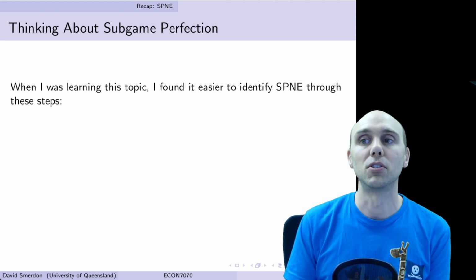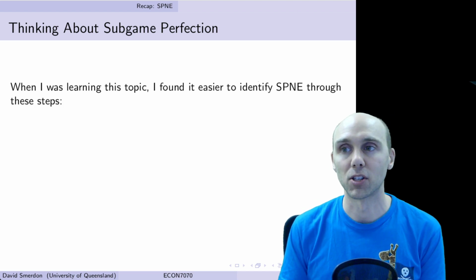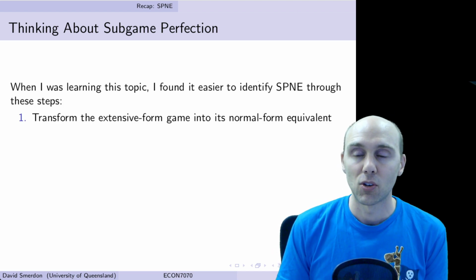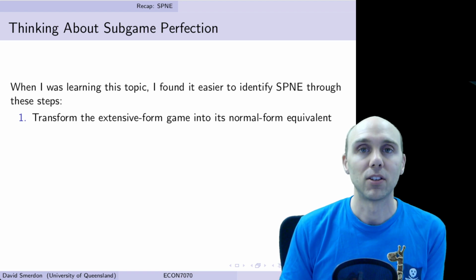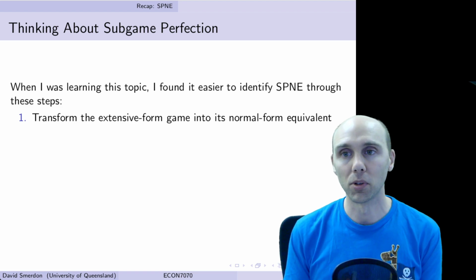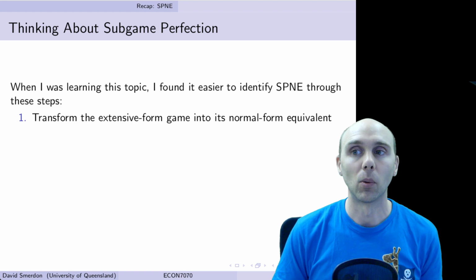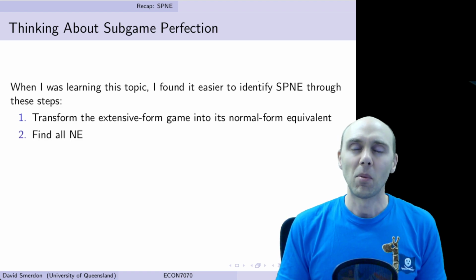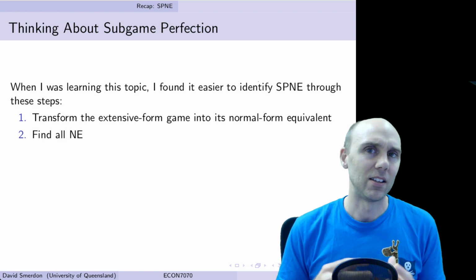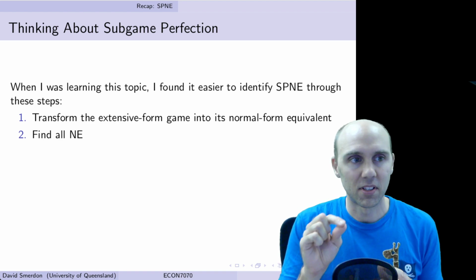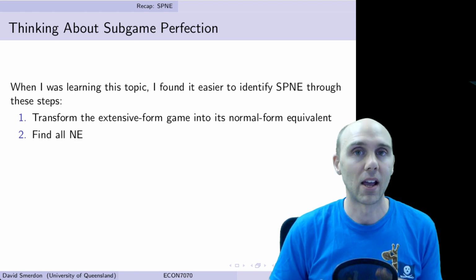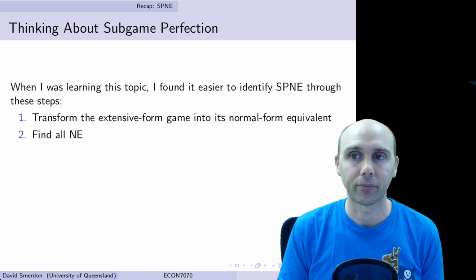So what I used to do when learning this particular topic is to first transform your game tree into a payoff matrix, or in formal terms, transform the extensive form game into its normal form equivalent. From the payoff matrix, it's quite easy, just underlining or putting stars, to work out what all the Nash equilibria are of that game.